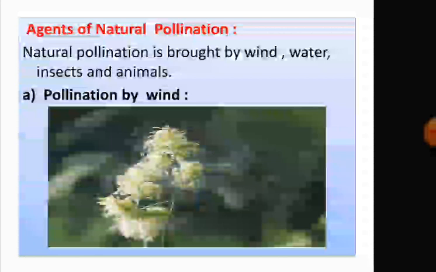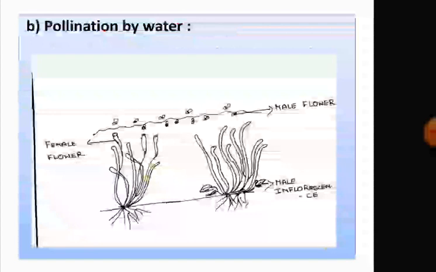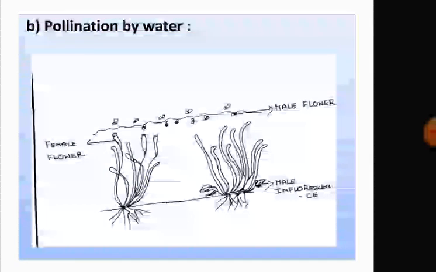A common example is the dandelion, which always flies. Pollination by water. This type of pollination is very common in aquatic plants like Hydrilla or Vallisneria. This is the figure shown here, in the case of Vallisneria.